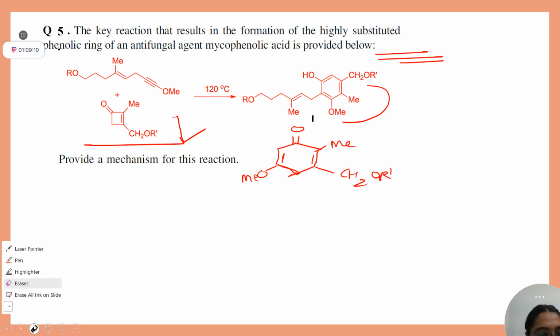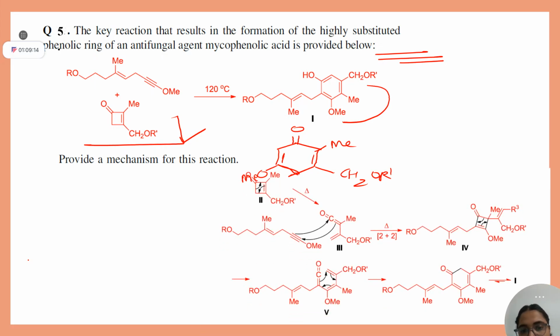So time up. So the solution for this is like this. Let me explain step by step. As I've told you, our first step will be ketene formation, right? Yes, ma'am, this step is clear. Then there is 2 plus 2 photocycloaddition between your alkyne and this group.